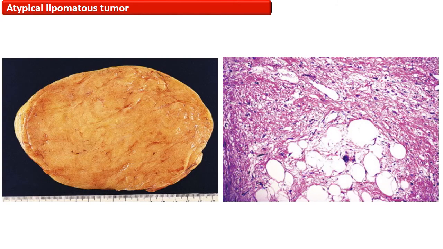On the left, this is the gross picture of the cut section of an atypical lipomatous tumor, which is well circumscribed and closely resembles an ordinary lipoma. While on the right, this is the photomicrograph of the atypical lipomatous tumor, which is showing a sclerosing type of the tumor.